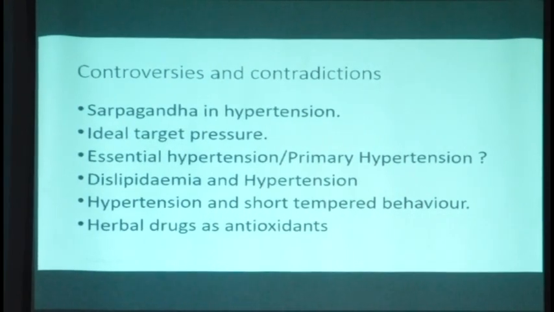The major issues are sarpagandha and hypertension; what is the ideal target pressure to consider; essential or primary hypertension, another highly technical issue; dyslipidemia and hypertension; hypertension in short-tempered behavior, which I will come to; and herbal drugs as antioxidants. These are issues I try to at least present to sensitize you. We will not be able to go into all the details, but I try to sensitize you about these issues from the general clinical practice point of view.